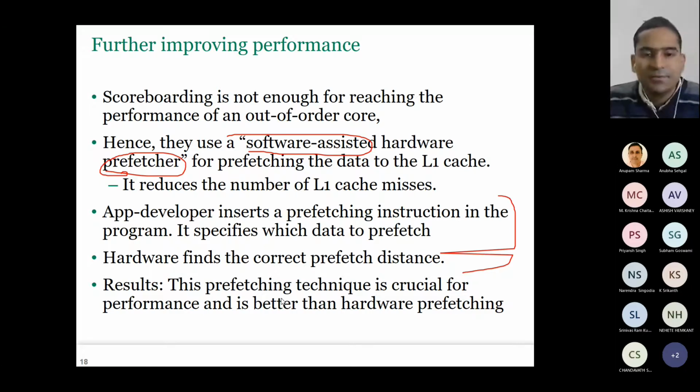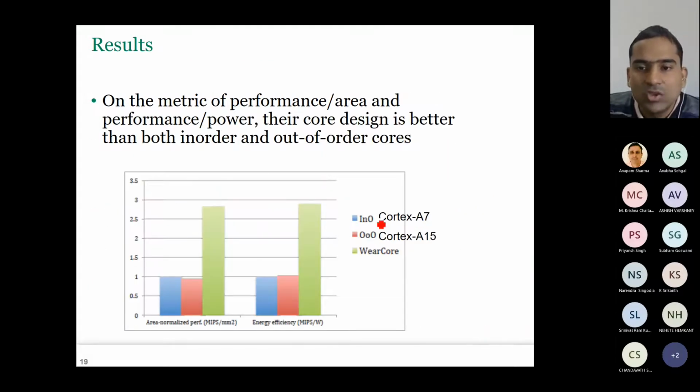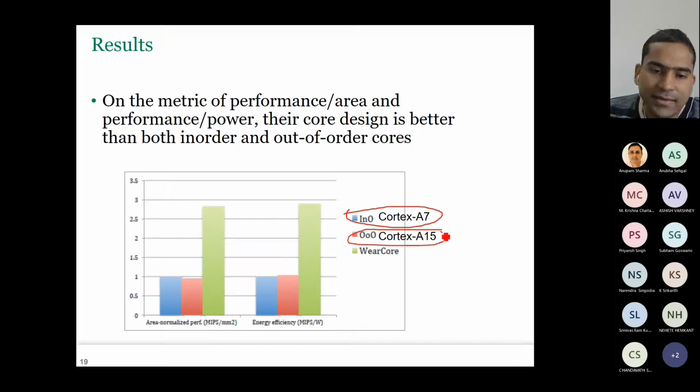Okay, no question. So then they show that this prefetching improves performance and is better than just a simple hardware prefetching. Now here are the results. So they have compared the result with an in-order core, Cortex A7, and one out-of-order core, which is Cortex A15. So compared to both of them, they achieve higher area normalized performance.